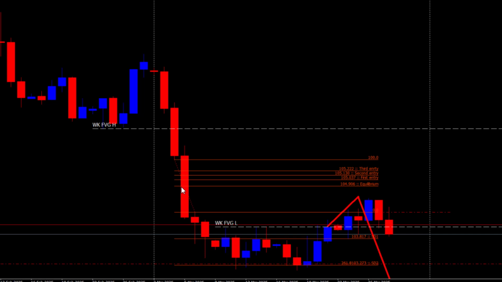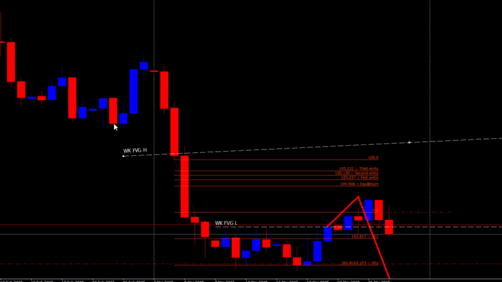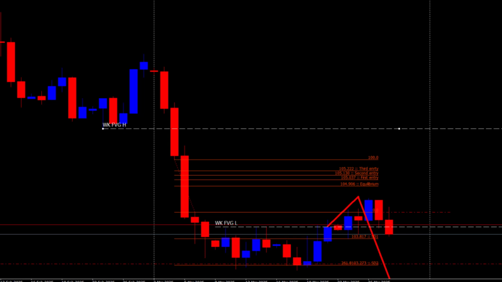But should we lose that level, I'm looking at the low on this candle, which comes in at 106.156. That's the feed from Xness.